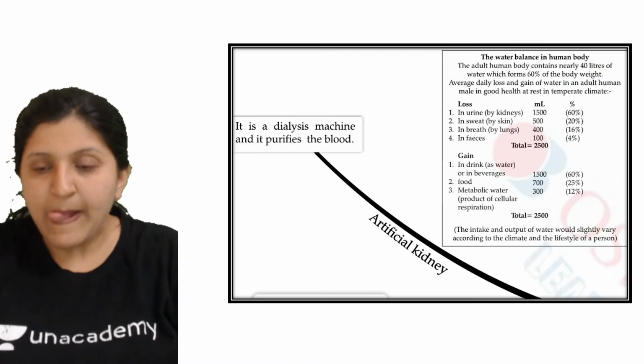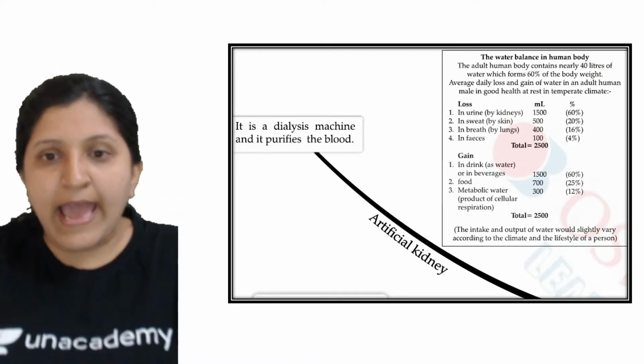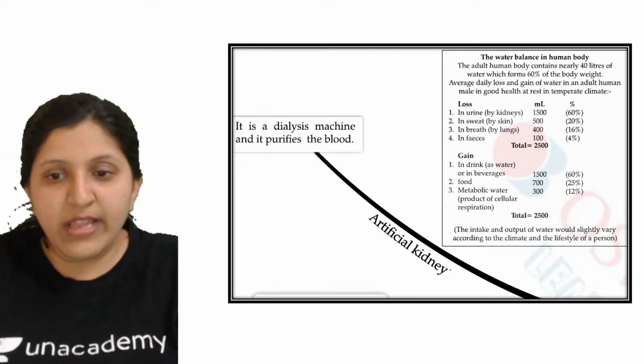Now let's have a look at the artificial kidney.